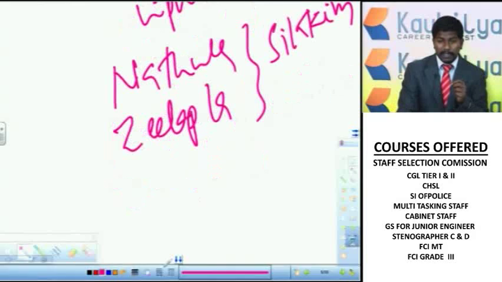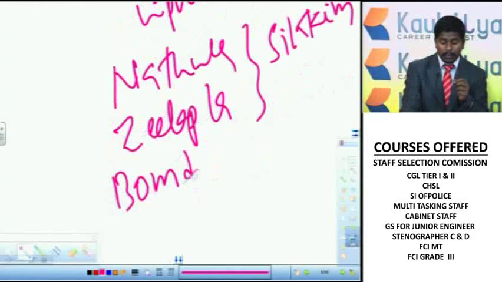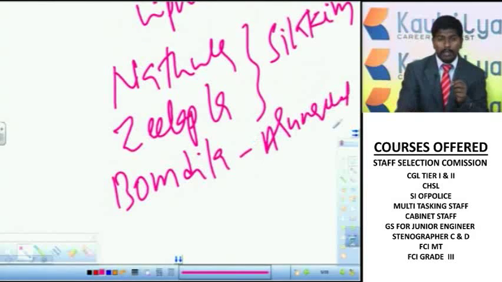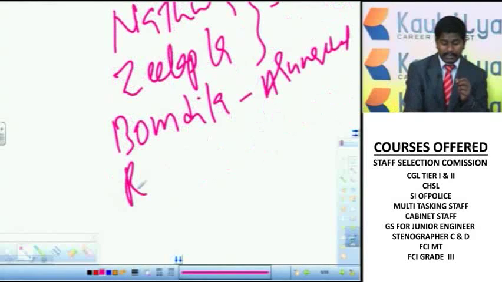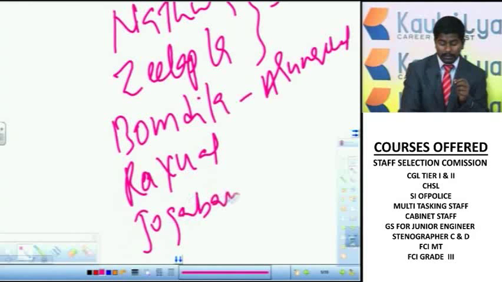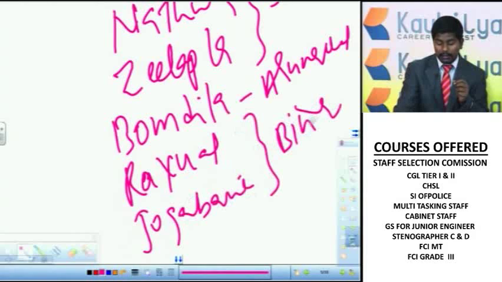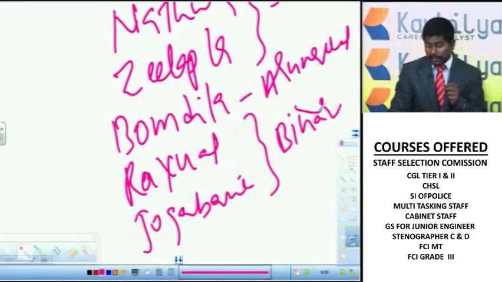And apart from this, there is a pass called Bomdila in Arunachal Pradesh. Then there are Chsl Pass and Jogabani Pass in Bihar. So these are all the important passes in the Himalayas.